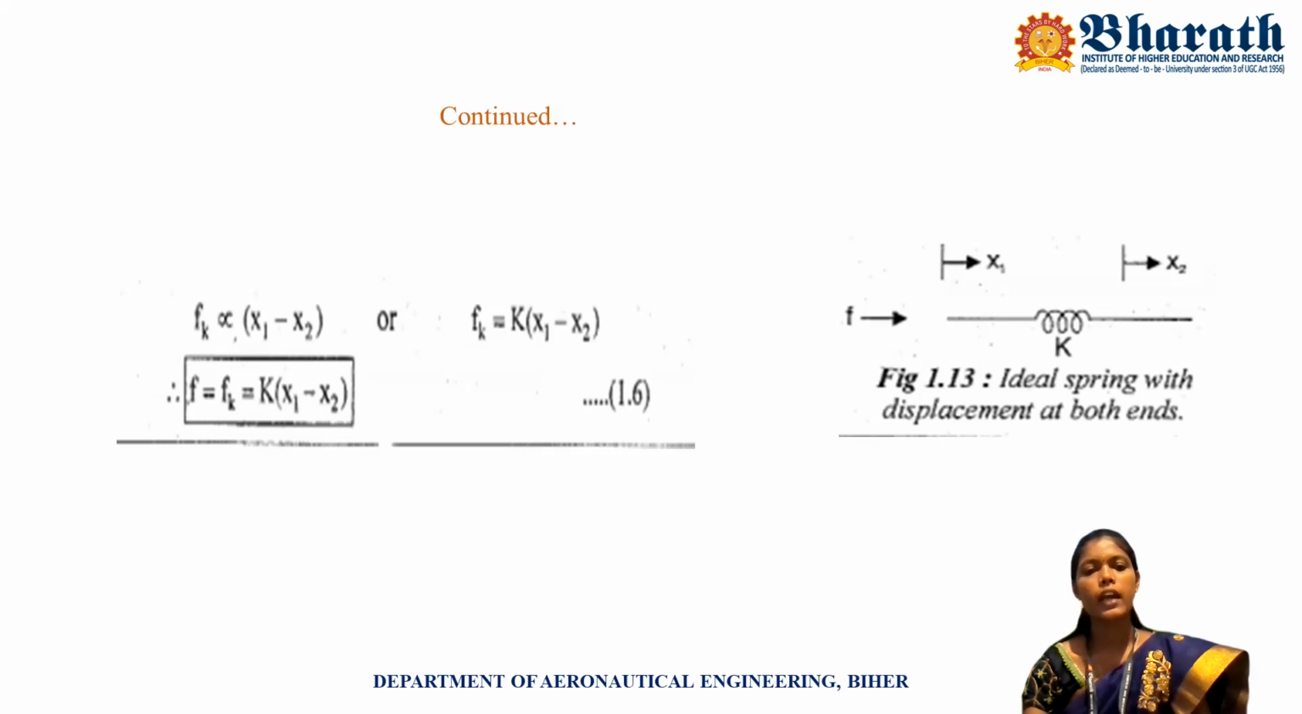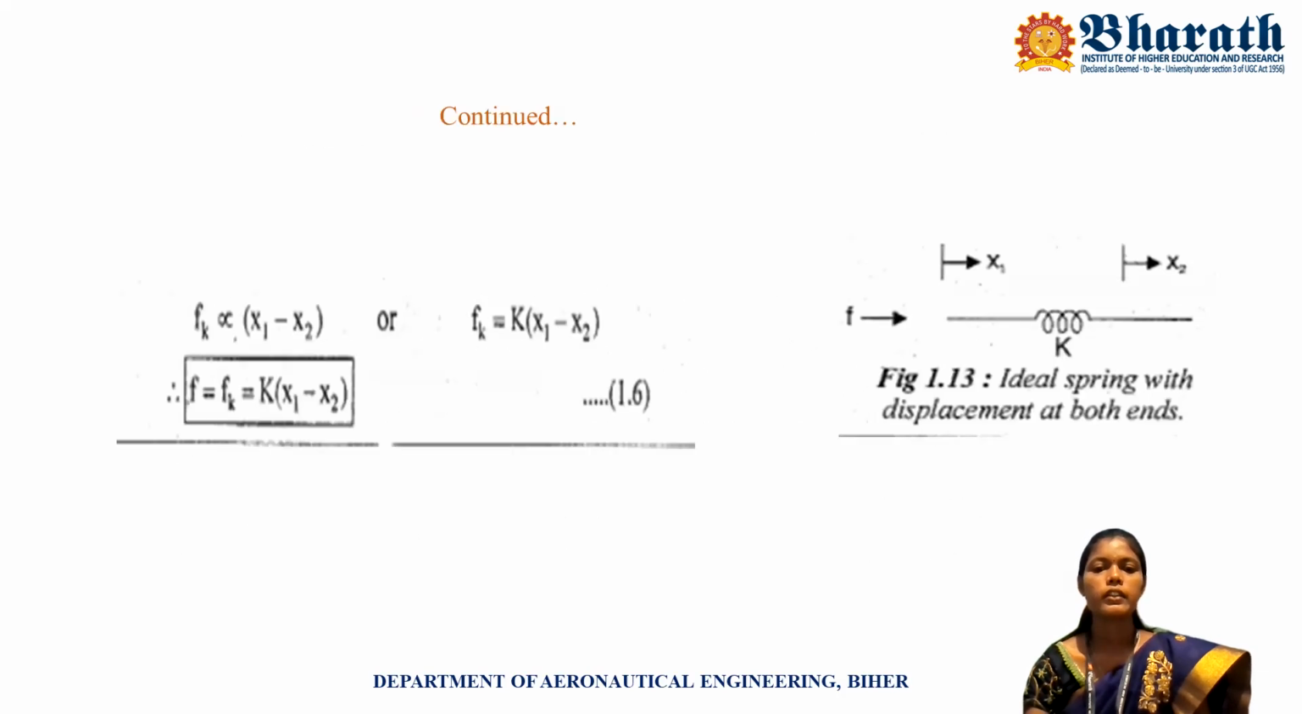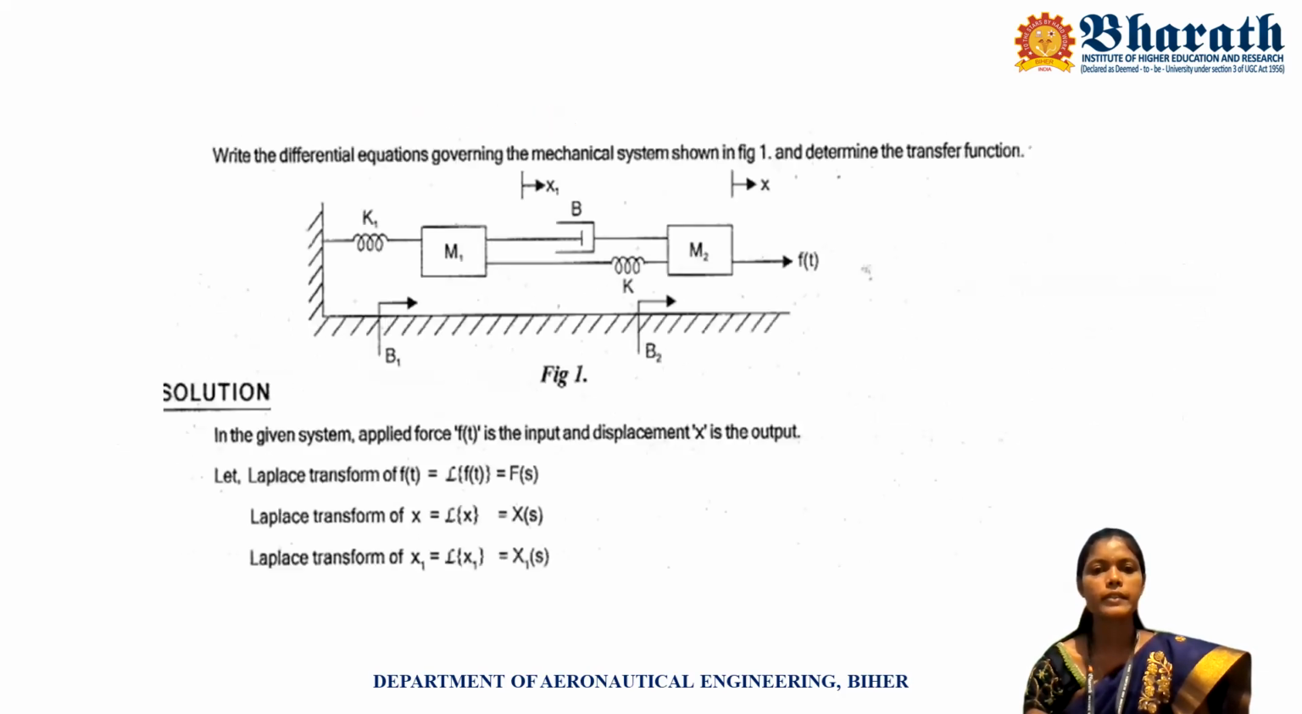By Newton's second law, the applied force is equal to the opposing force. So F is equal to F of K, equal to K into (x1 minus x2). Now we are going to solve one problem, depending on this. These all are basics.